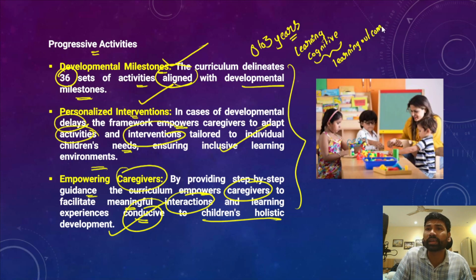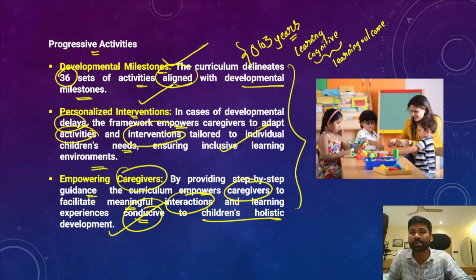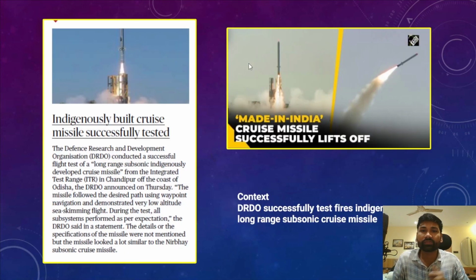So in order to make the early childhood care and education more holistic, this new curriculum is being introduced at the national level. So the next very important news article: this is an indigenously built cruise missile successfully tested by the Defence Research and Development Organisation.